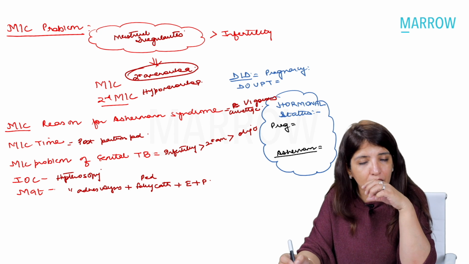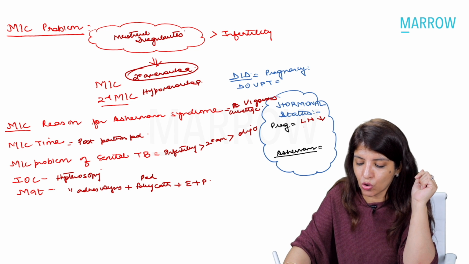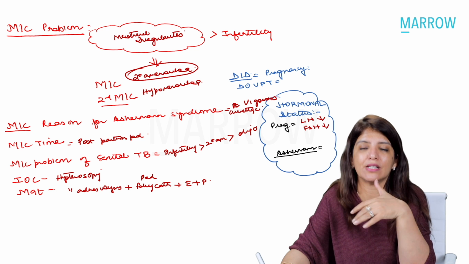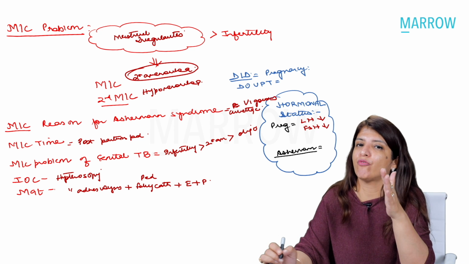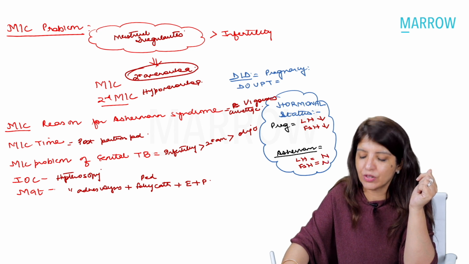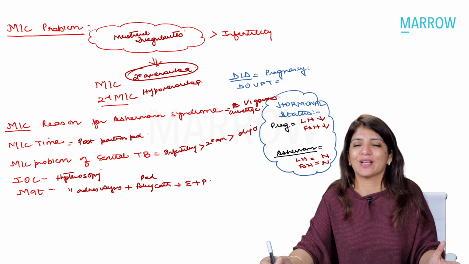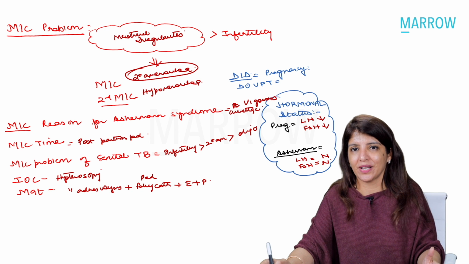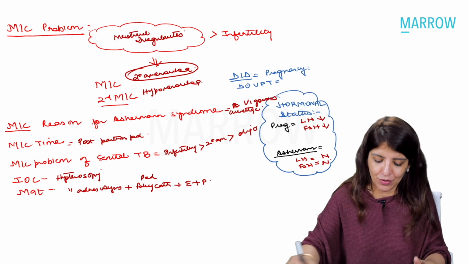Now, in pregnant females, the levels of LH and the levels of FSH will be low because the levels of estrogen and progesterone are high. Whereas in case of Asherman syndrome, the levels of LH and FSH and estrogen, all of them are going to remain normal. Whenever a secondary amenorrhea patient comes to you, you have to do a urine pregnancy test, you have to do LH and you have to do FSH, right?